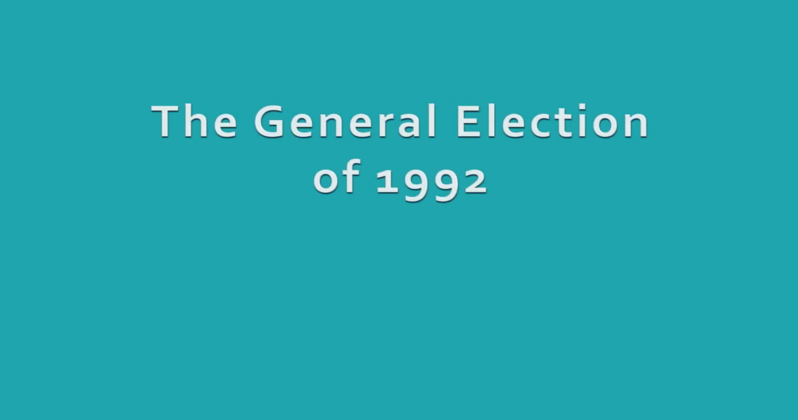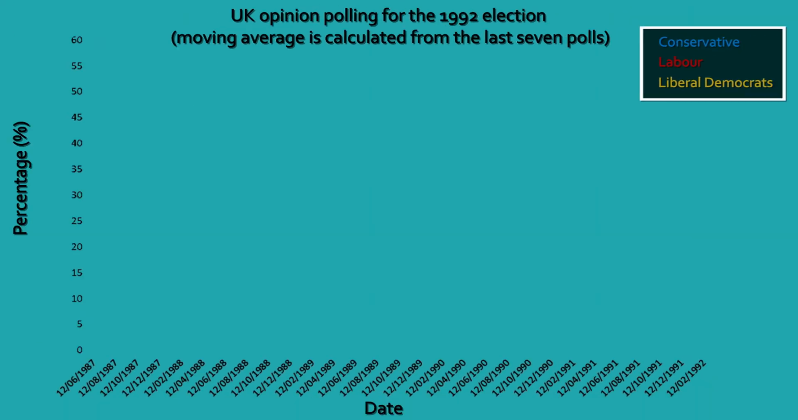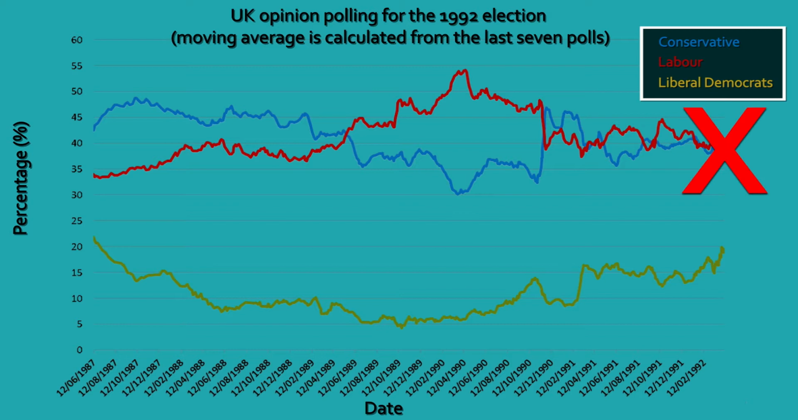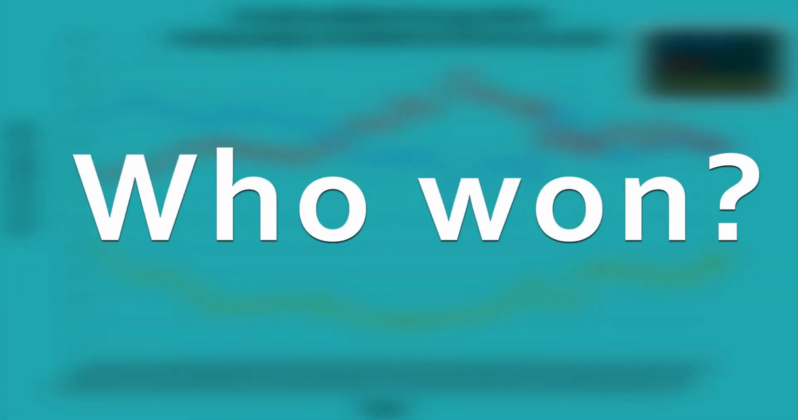In the general election of 1992, everybody was predicting a very close race between the two leading parties, Labour and the Conservatives. However, the predictions were wrong. A subtle feature of the polling process meant that these predictions were based on a group of people that did not represent the country. Who won? Well, first, let's look at what went wrong.